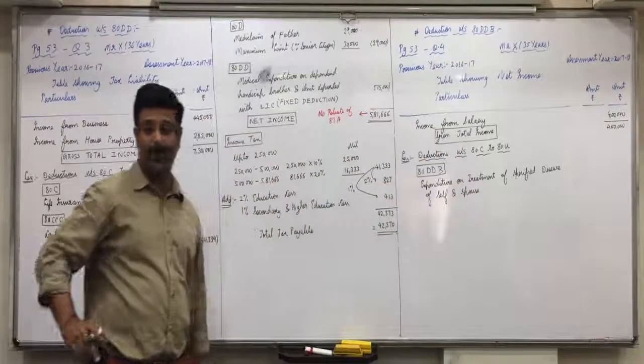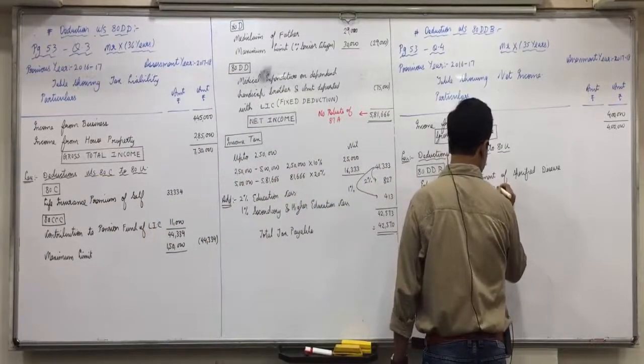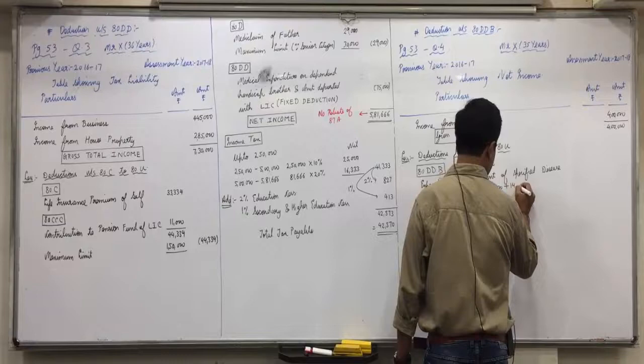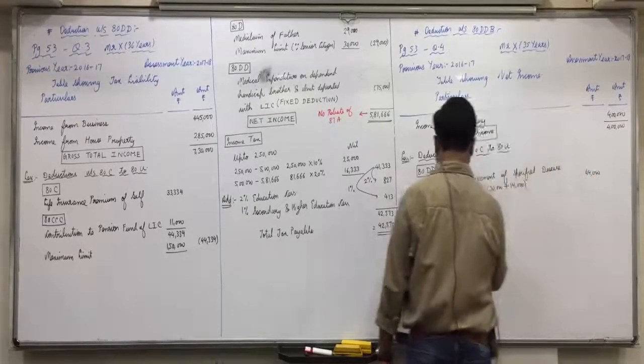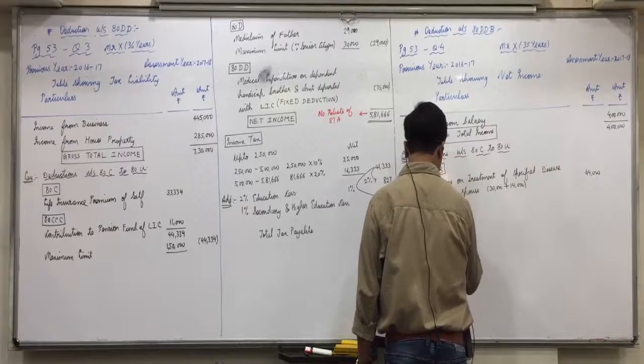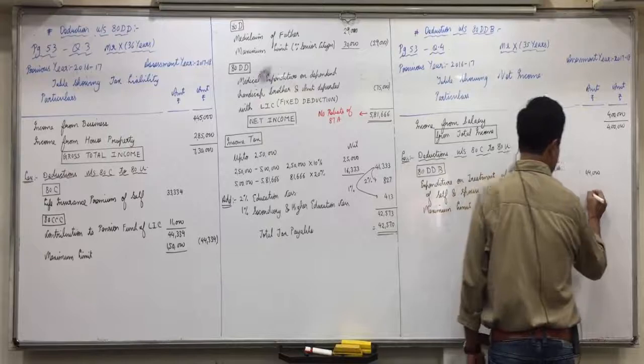Two expenditures are given, so the total amount is 30,000 plus 14,000, 44,000. Then maximum limit 40,000.